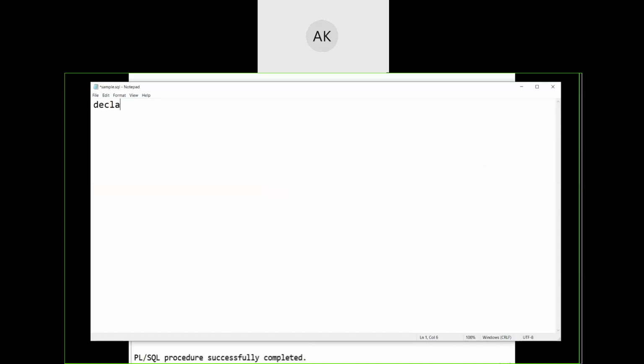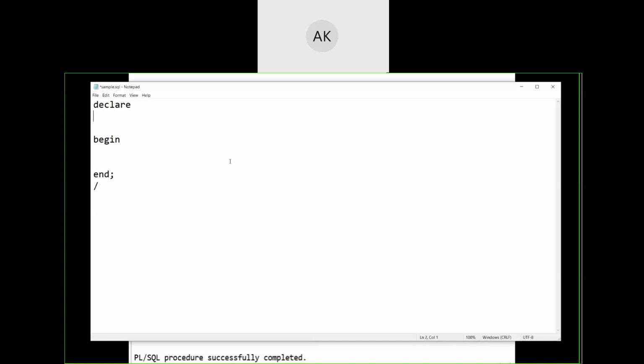First, let us write the three sections that we need. We don't have any exception handling, so we are not using that third section. We need a slash at the end for execution, right?